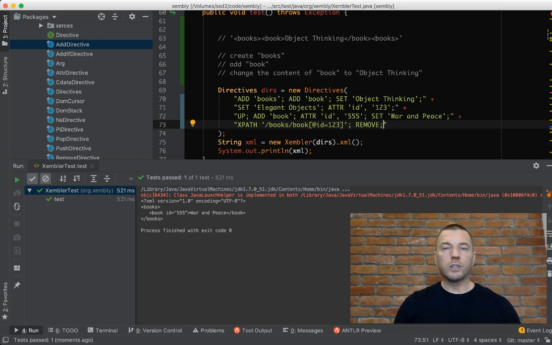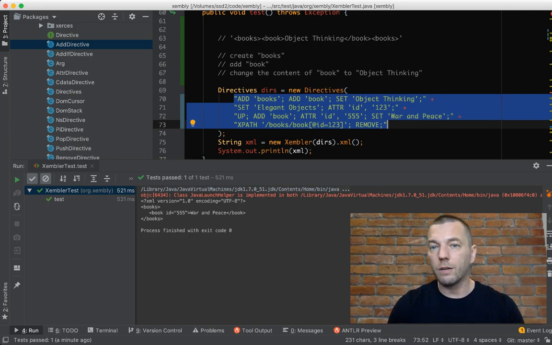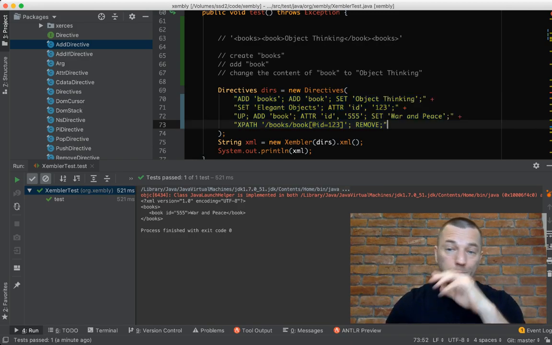So all the manipulations with the XML document, you can just write in a simple language, which is understandable by humans, by people. Because if you write the same piece of functionality using DOM or any other library in Java, it's going to be at least 10 lines of code, which will be not so easy to understand in the future. I mean, it's going to be a lot of code. This language is understandable by any human being.